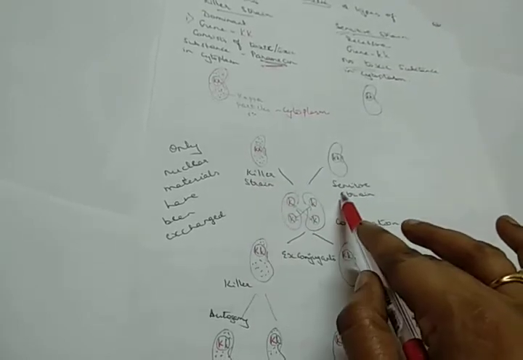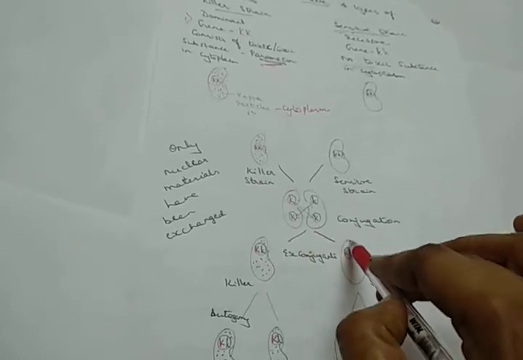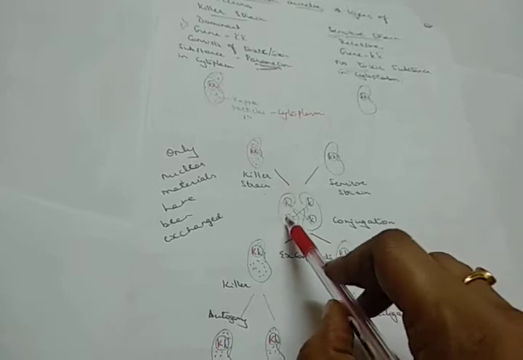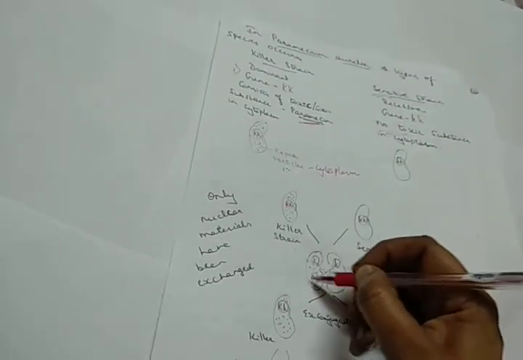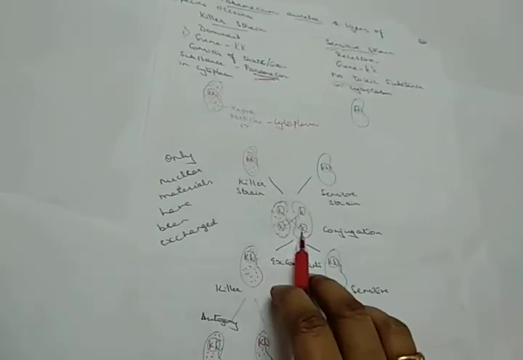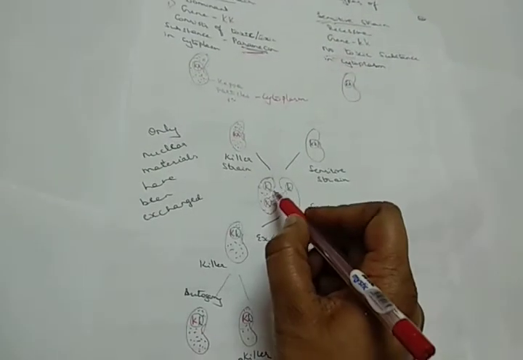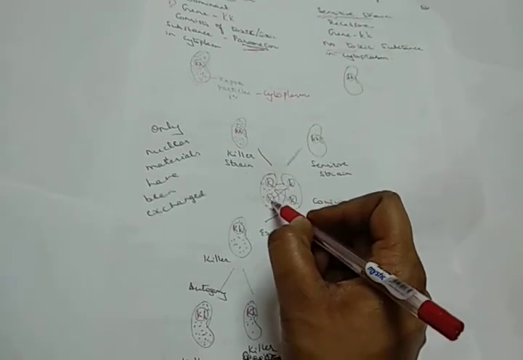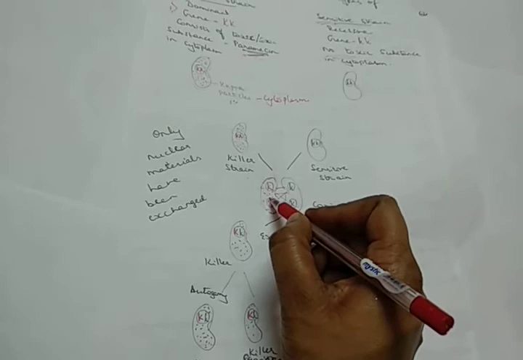When they are released, they undergo the process of conjugation. During conjugation, the two species are present together, and between them a small bridge forms, and the exchange of genetic material takes place.